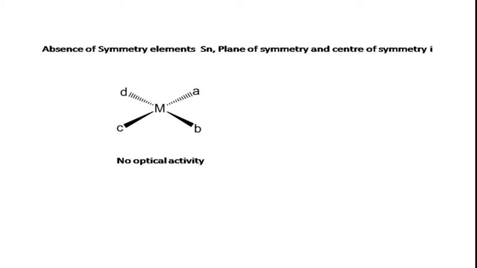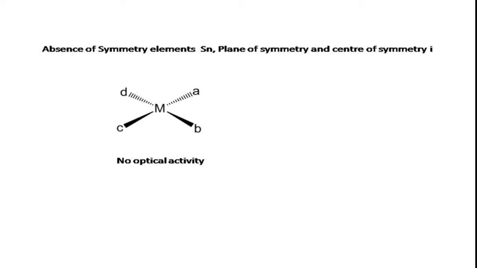If the molecule does not have the above mentioned symmetry elements, then only the molecule is optically active. Otherwise, it is optically inactive. Right? Now, this square planar complex has a plane of symmetry which is the molecular plane. Therefore, this is optically inactive.